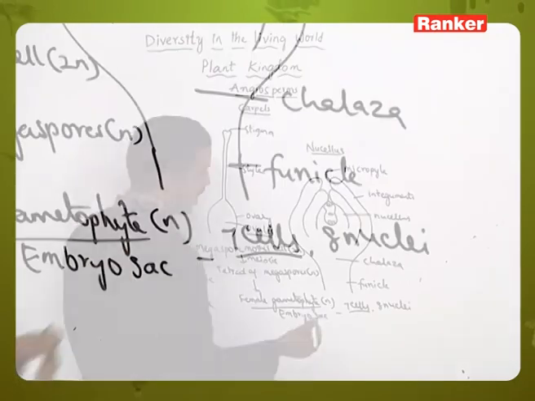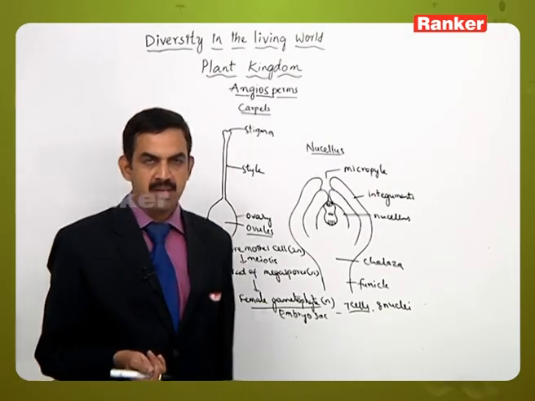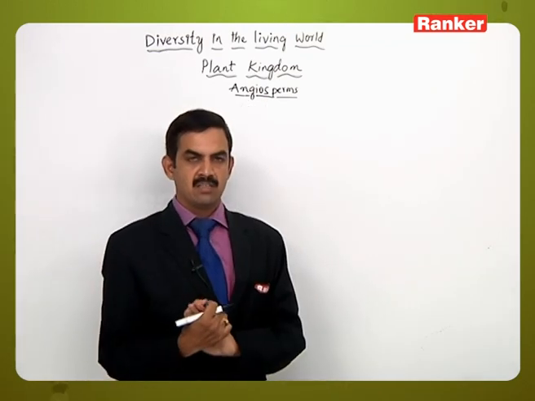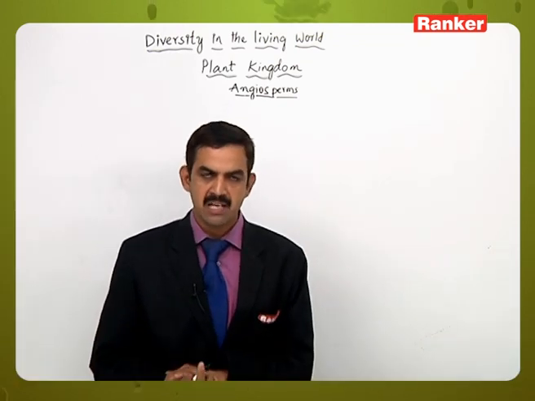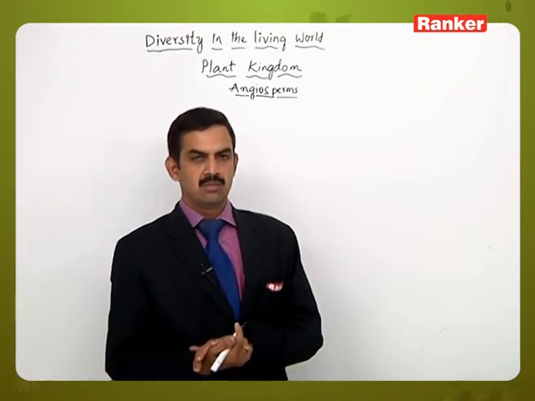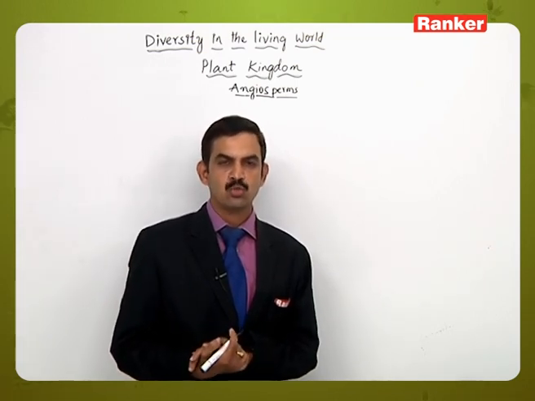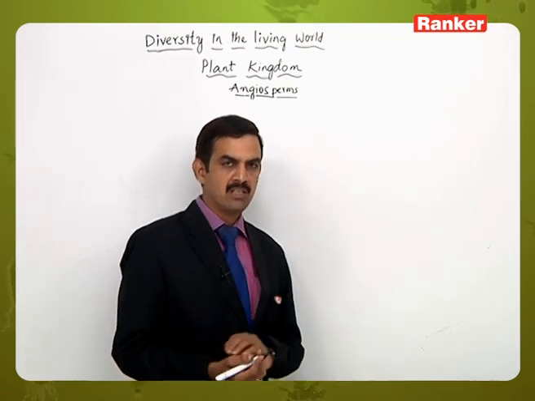So it is organized into 3 parts: the egg apparatus, antipodals and central cell. The egg apparatus contains the egg cell and 2 synergid cells. Apart from that, the 3 antipodals are present towards the chalazal end, and 2 nuclei are present in the central cell. Those are the 2 polar nuclei, one coming from the upper side and the other from the lower side.